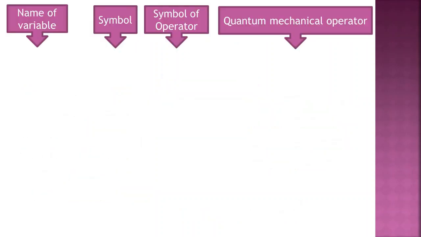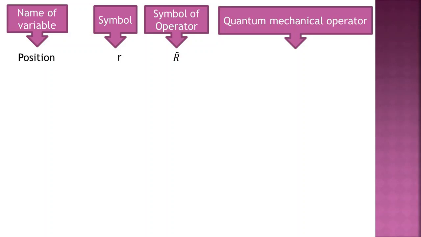Now we are going to observe some examples of property and we will discuss what is its operator in quantum mechanics. Let's see the first property, position. If you take one example of position, in classical mechanics this position property is represented by small r, but in quantum mechanics it is represented by capital R with a hat overhead, and this R hat or cap is called the position operator in quantum mechanics.